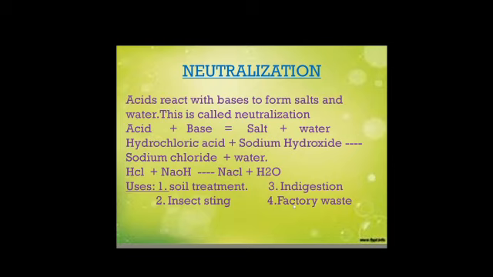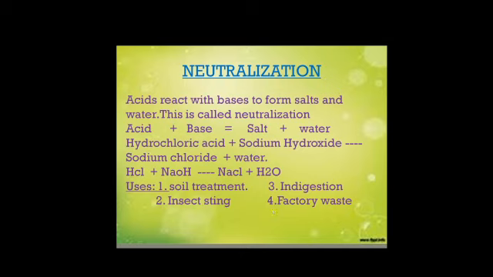Now coming to factory waste. You might have observed, many times, or gone near the factories. When factories release waste, it has a lot of acids. In our house also we dump a lot of waste every day, right children? In the same way, in factories also, after manufacturing the products, a lot of waste is released which has too many acids.